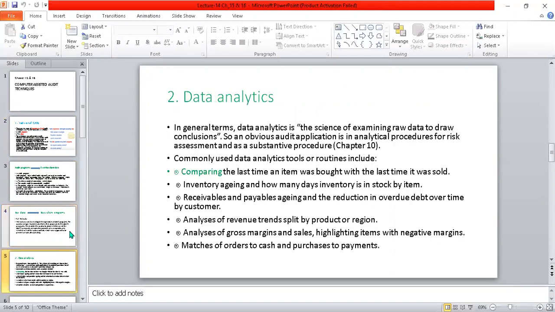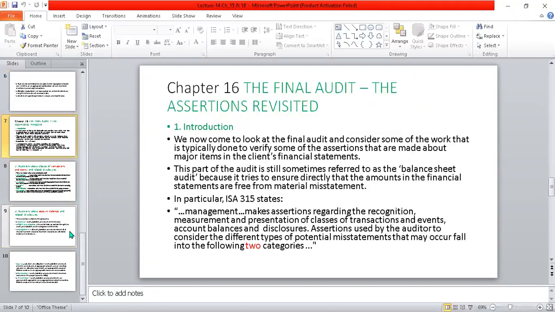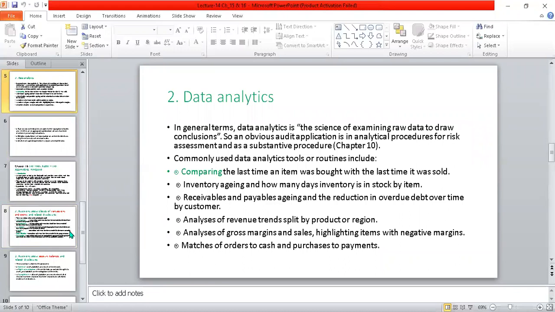In the last, there is the data analysis. In the data analysis, the auditor, after evaluation of the data, compares the data basically, comparing different elements of the financials, like we discussed inventory, receivables, revenue, sales, etc.